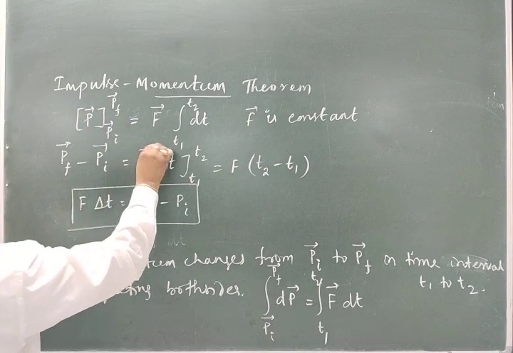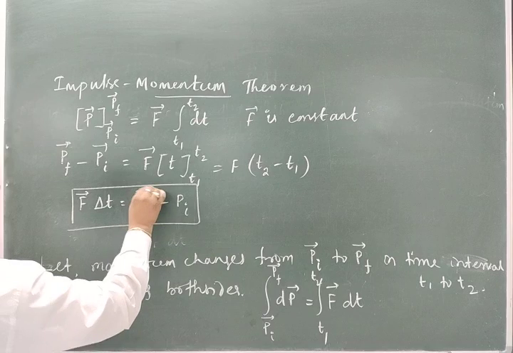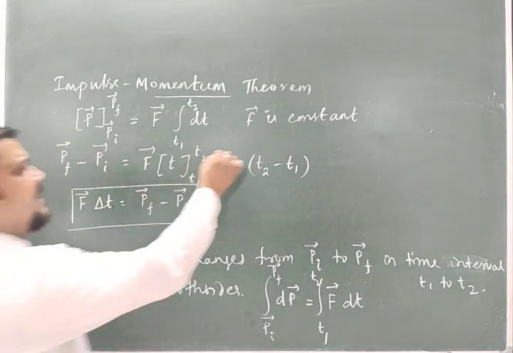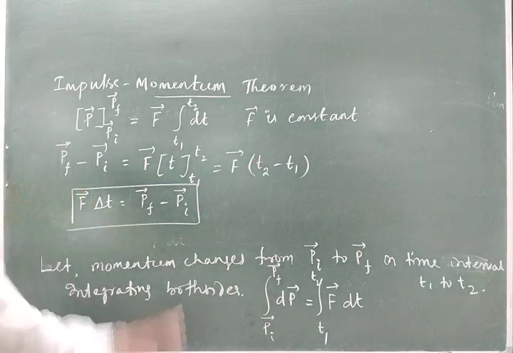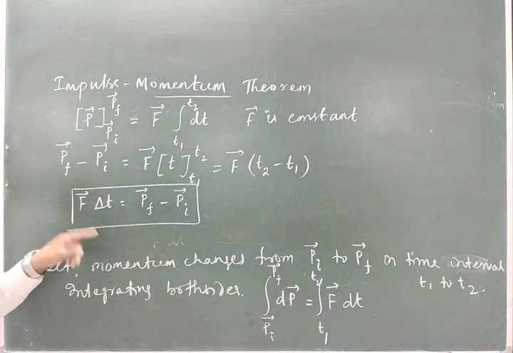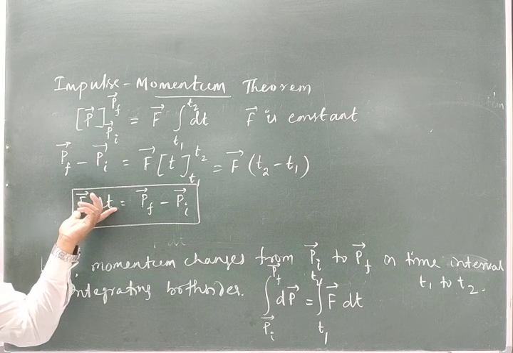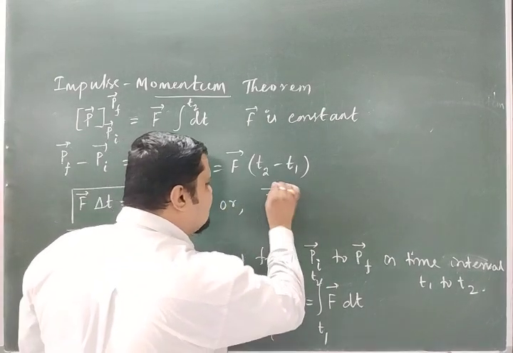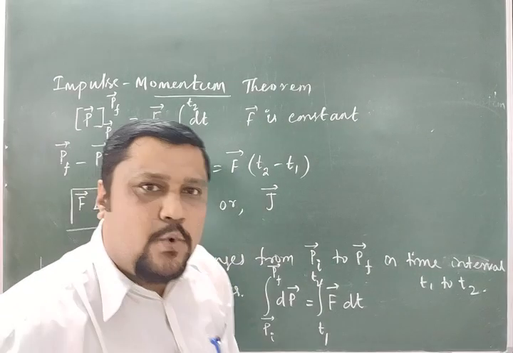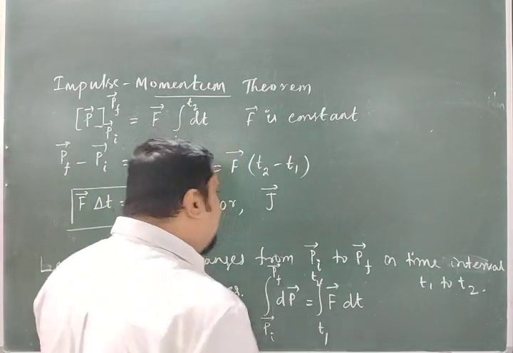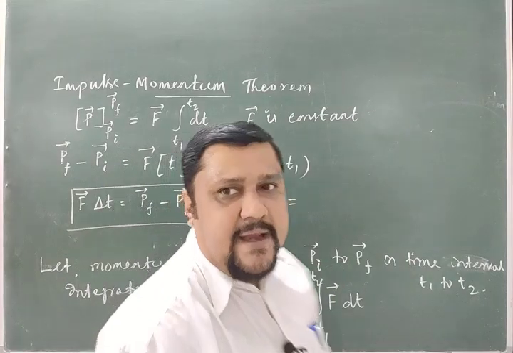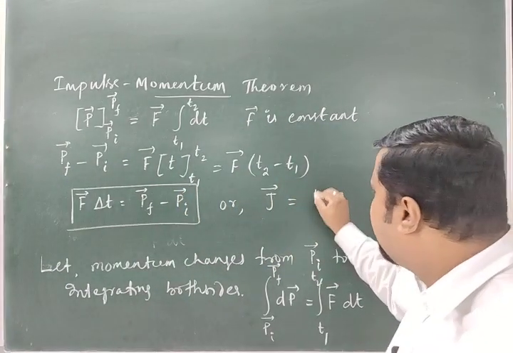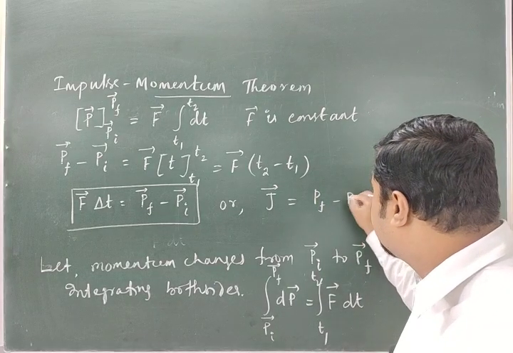Pf, Pi and F are vectors. And this F delta t is the impulse of the force, or the effectiveness of the force for the interval of time delta t. So J is equal to Pf minus Pi.